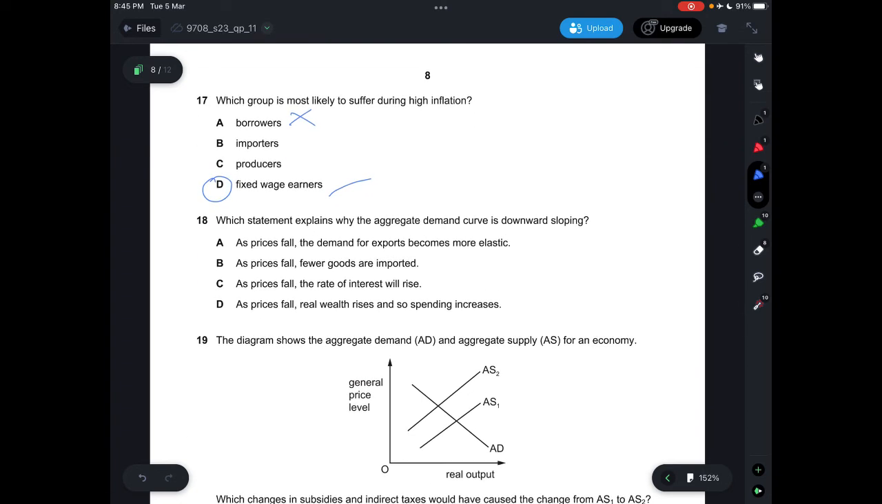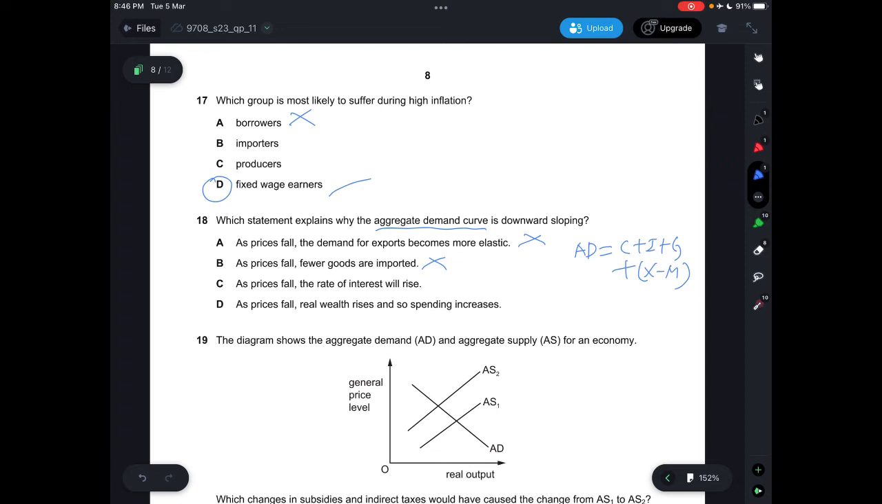Question 18, which statement explains why the aggregate demand curve is downward sloping? For the aggregate demand curve, when prices fall, the quantity demanded will increase. So A says as prices fall, the demand for exports becomes more elastic, which is incorrect. It's the AD curve, and the AD curve would be C plus I plus G plus X minus M. And then B says as prices fall, fewer goods are imported, which is incorrect.